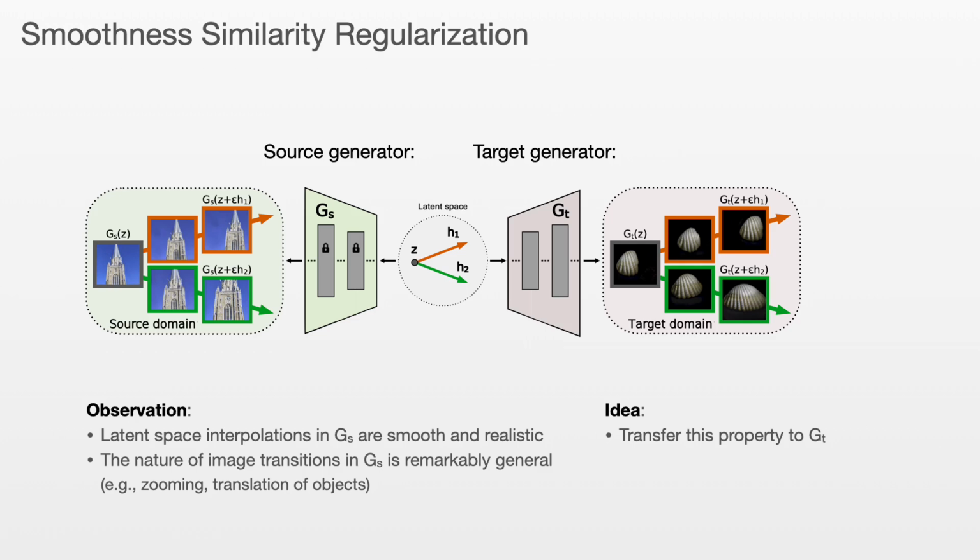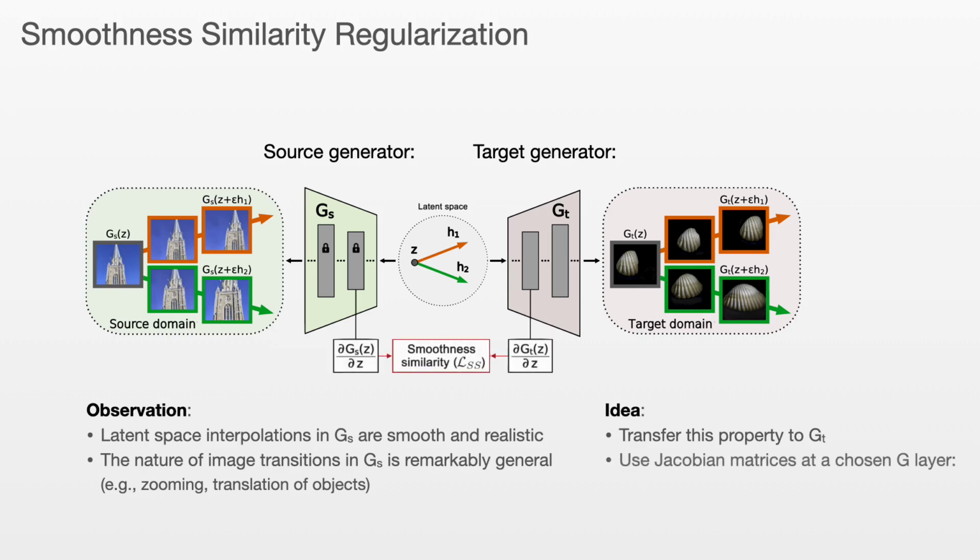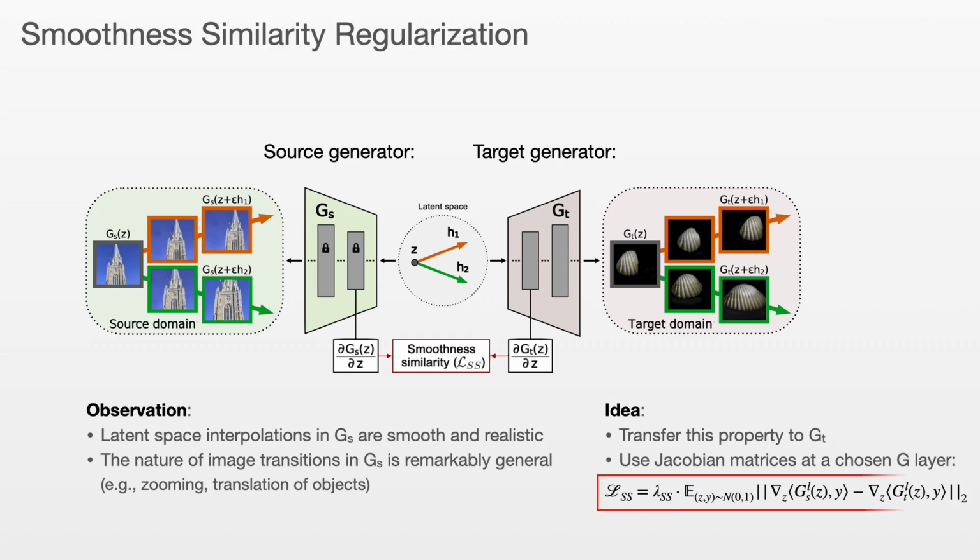For example, as shown in the image, we can regularize the generator in a way that latent directions causing the translation or zooming of the churches cause a similar effect on shells. We implement such smoothness similarity regularization based on the Jacobian matrices of both generators.